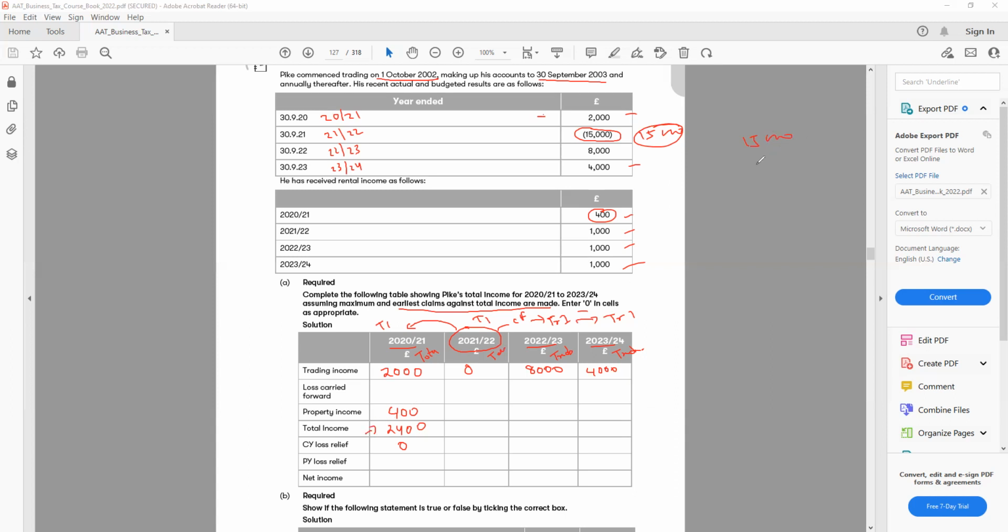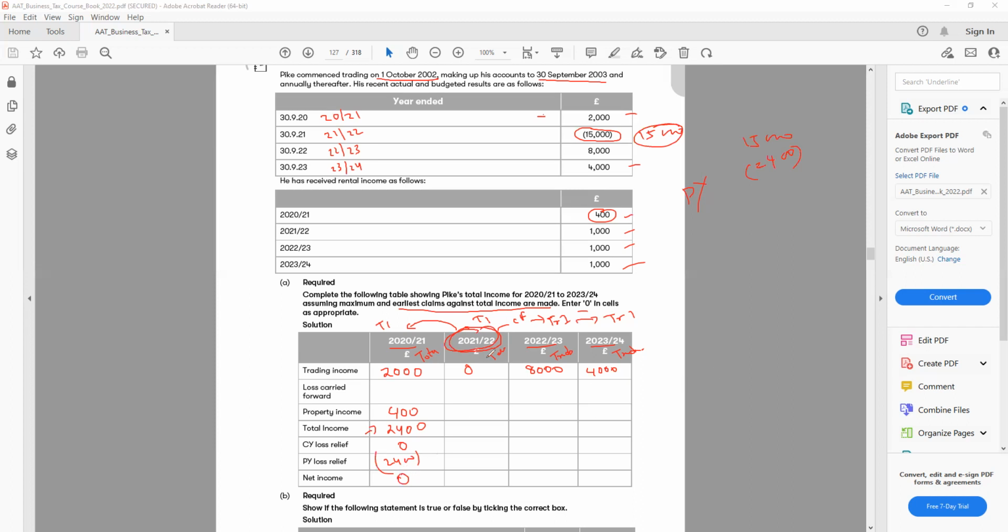So my previous year loss relief is minus 2,400, and the reason we call it previous year is that my current year is 2021-22. Remember that. And I make my net income 0 here.